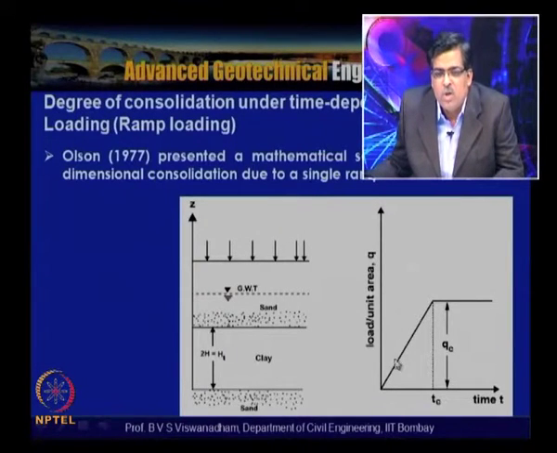But this can be approximated when you have multiple stages. Let us say that qc is reached in qc1, qc2 and qc3, where qc1 plus qc2 plus qc3 is equal to qc, then if you take the same slope, that can be approximated. But this is for a single ramp load where Tc is the construction time for placing the fill or attaining qc.